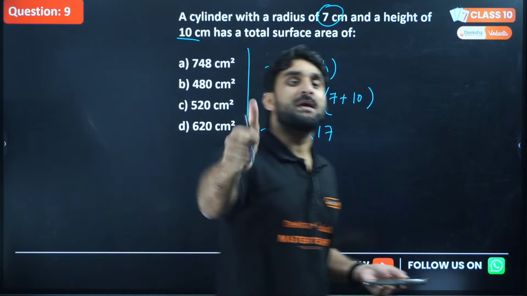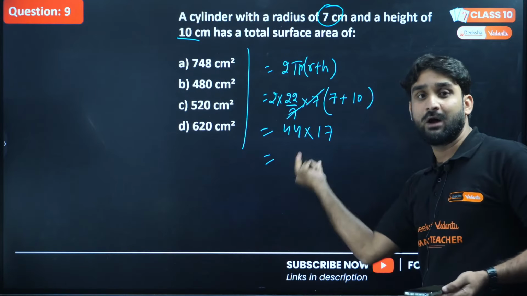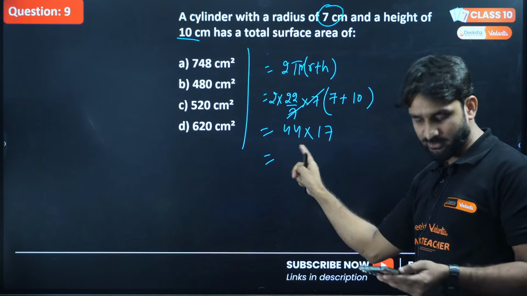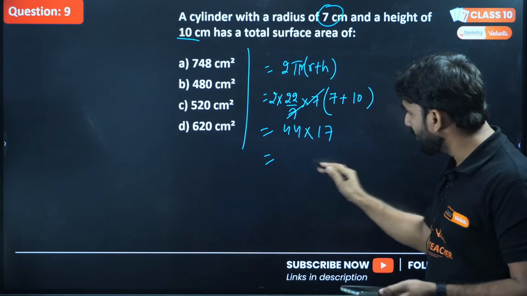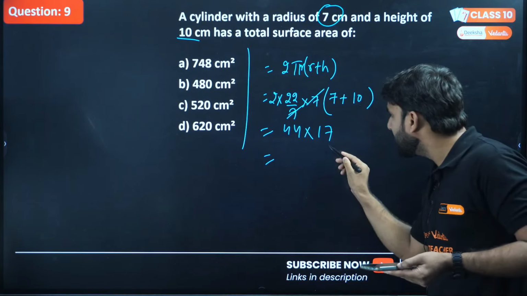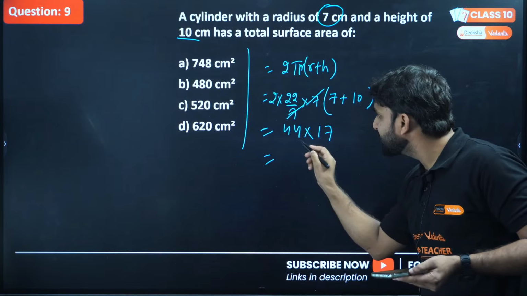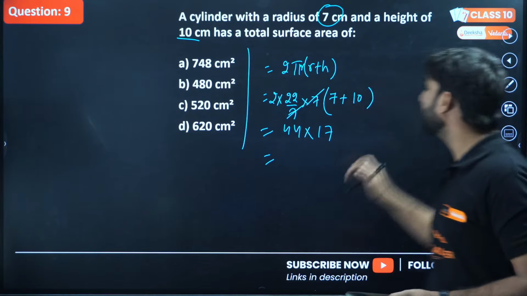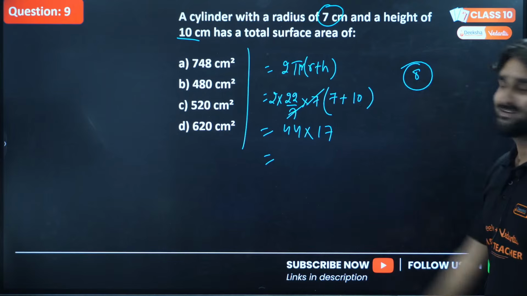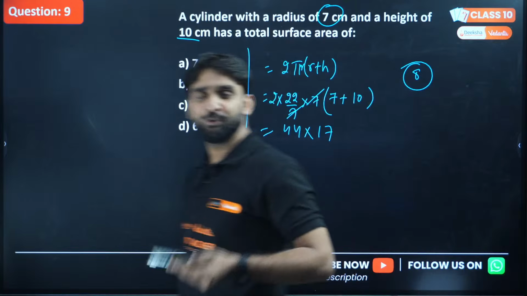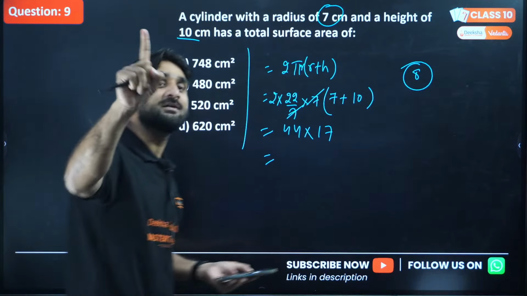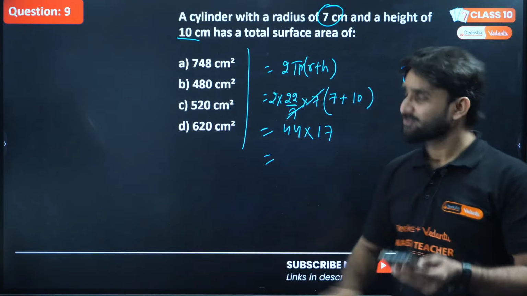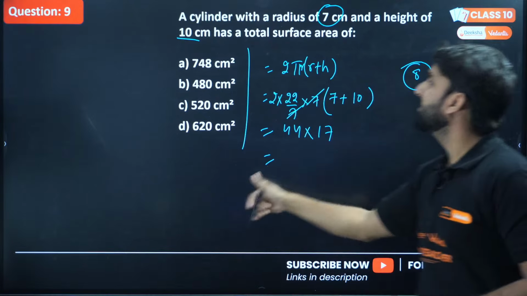Can anyone give me the answer without solving this multiplication of these two numbers? How can you proceed? Look, I'm giving you a short trick, guys. Here the ones position is 7 and here the ones position is 4. When you multiply the ones digits of these numbers, the ones position will be 8. Is there any option whose ones digit is 8? Only one option has ones digit 8. So without solving it, the answer will be this.